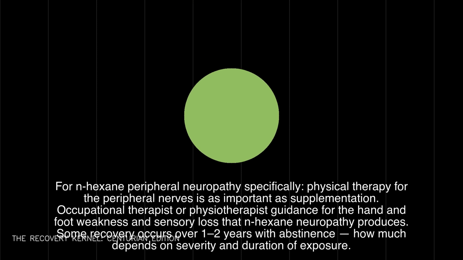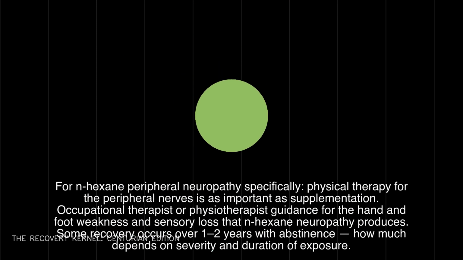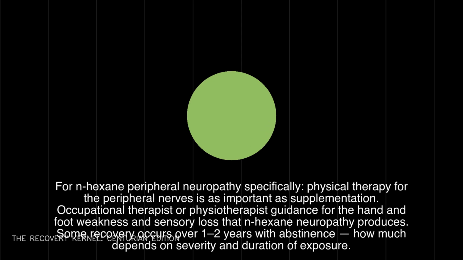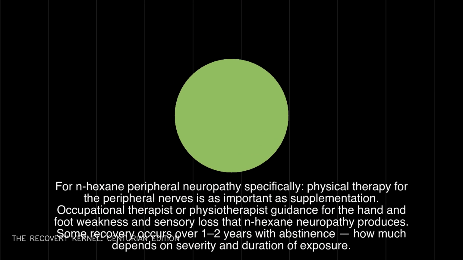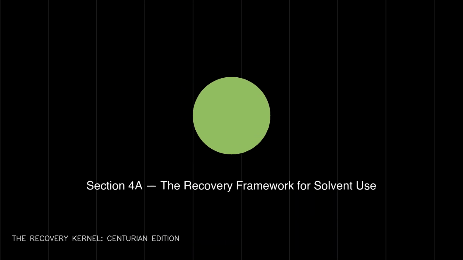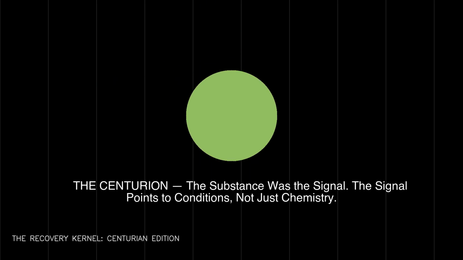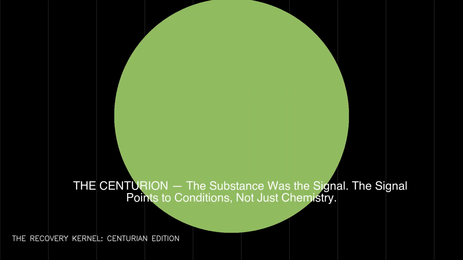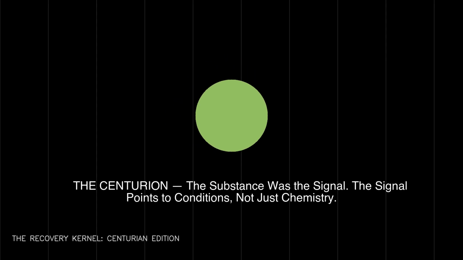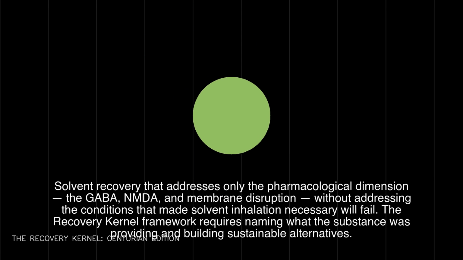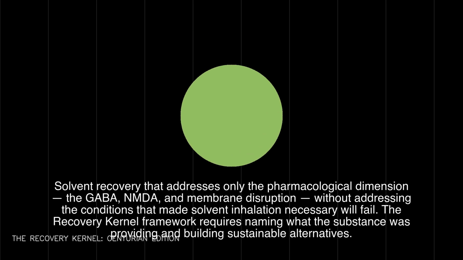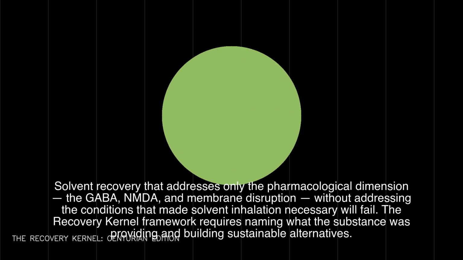Section 4A, The Recovery Framework for Solvent Use. Classical building the centurion, the substance was the signal. The signal points to conditions, not just chemistry. Solvent recovery that addresses only the pharmacological dimension, the GABA, NMDA, and membrane disruption, without addressing the conditions that made solvent inhalation necessary will fail.